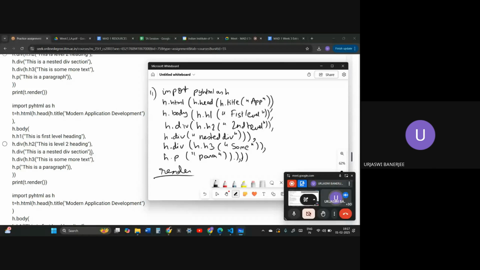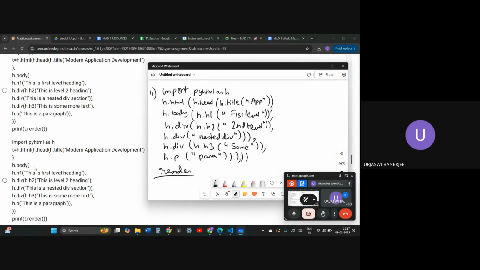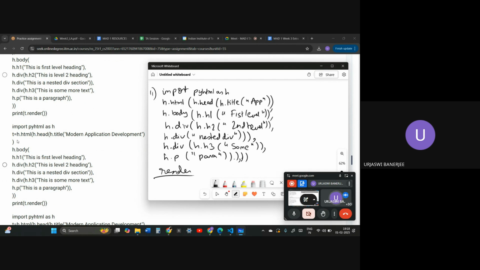They are missing some parentheses. First of all, over here they are not closing title at all. They are just taking one for the title and they're done. They are not closing head also. So they are missing some parentheses, not only in this option but in all of the options. In the third option they are missing commas. They are missing a comma over here, so the third option is wrong. This is the level that you need to see.